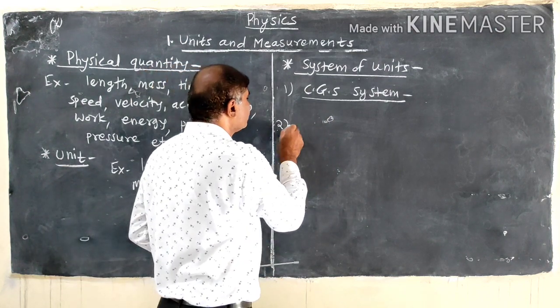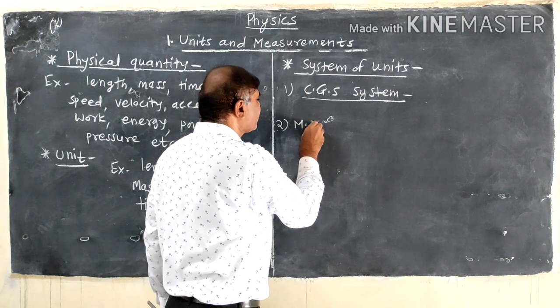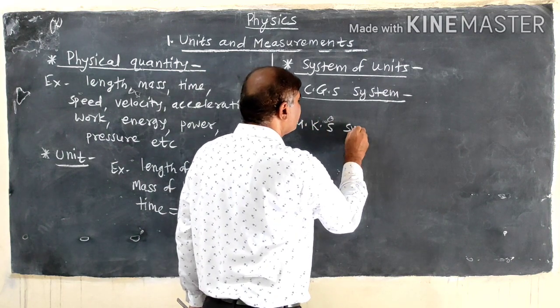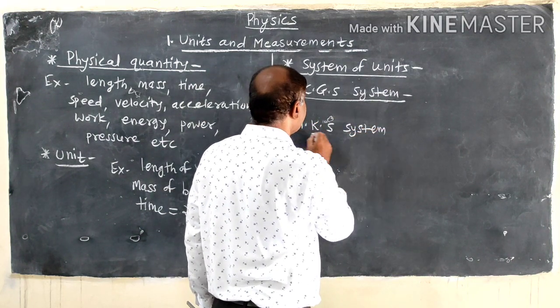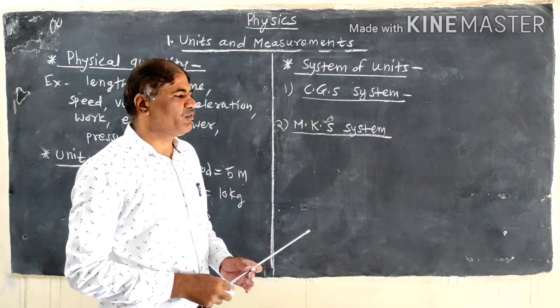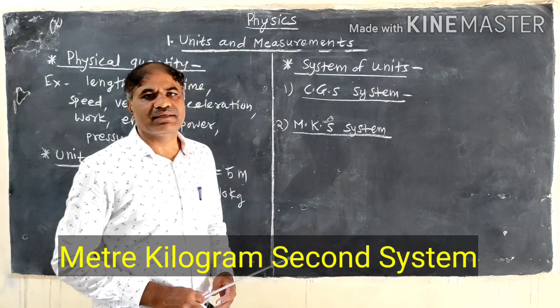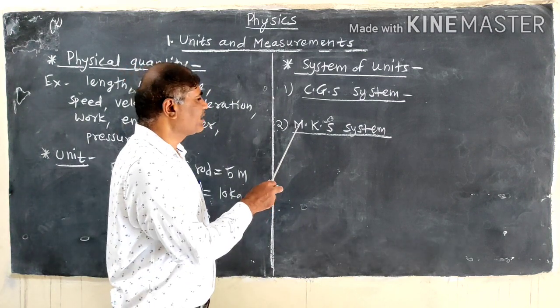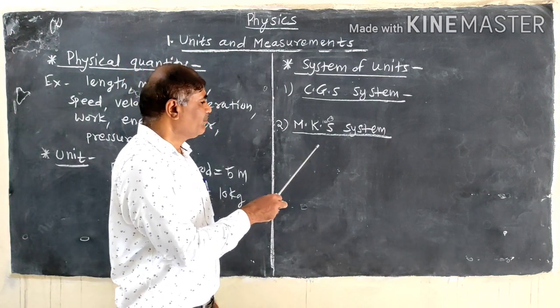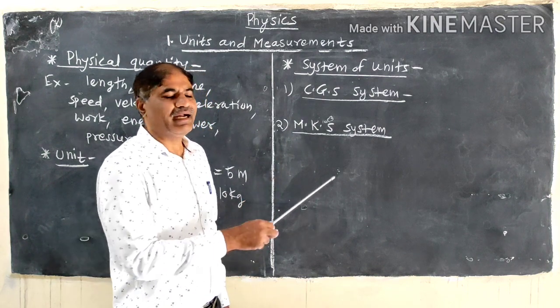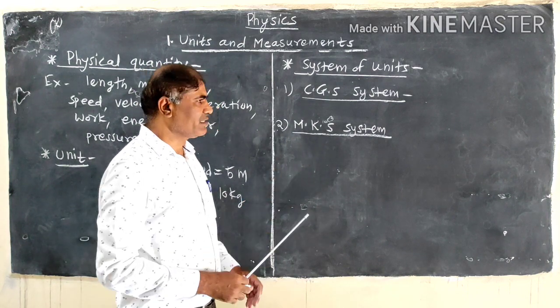Then number 2, MKS system. It stands for meter, kilogram, second system. In this system, length is measured in meter, mass is measured in kilogram, and time is measured in second.